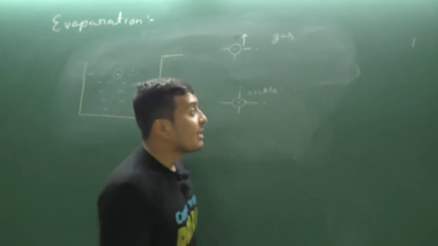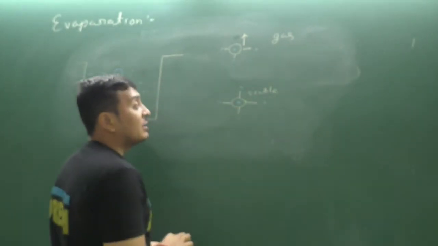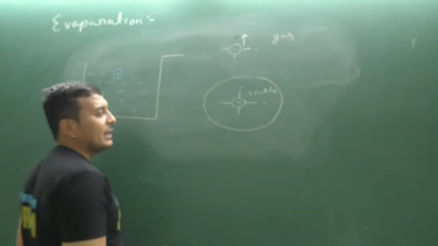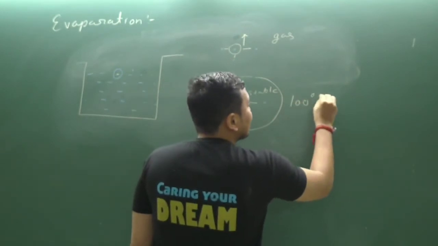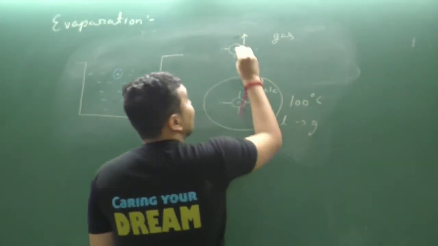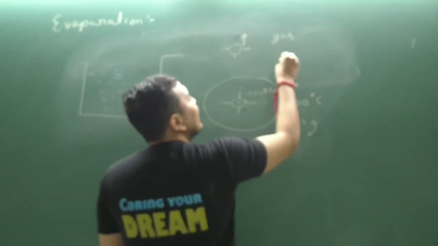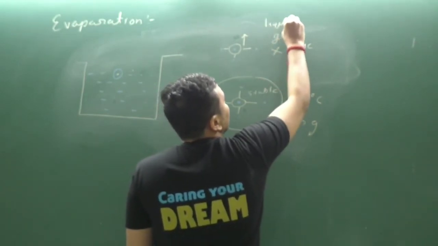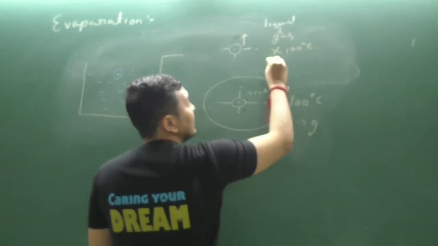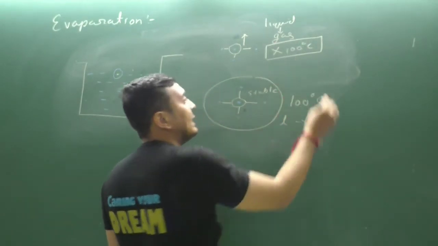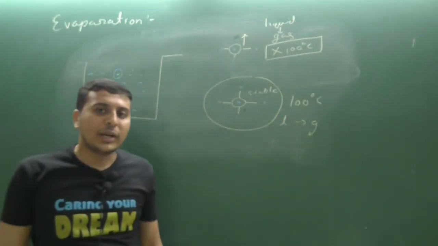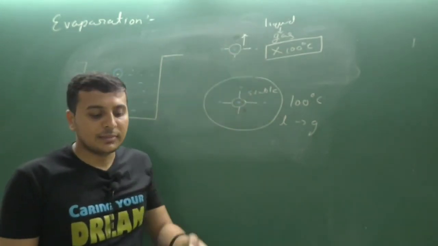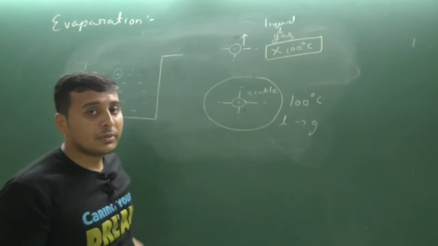If this is water, then for conversion of liquid into gas, the particles inside the upper layer require 100 degrees Celsius to get converted from liquid to gas. But this surface particle is already unstable. It does not require 100 degrees Celsius to get converted from liquid to gas.